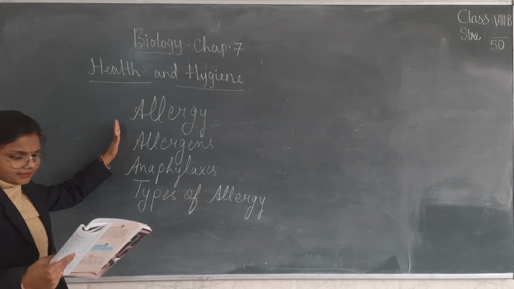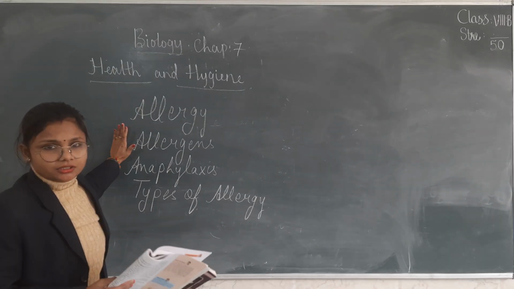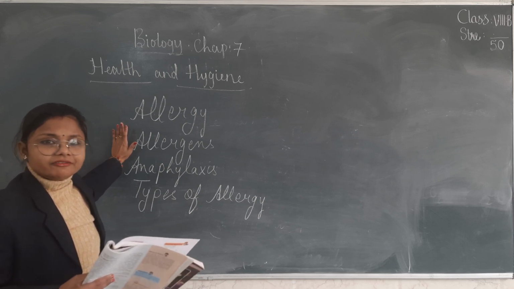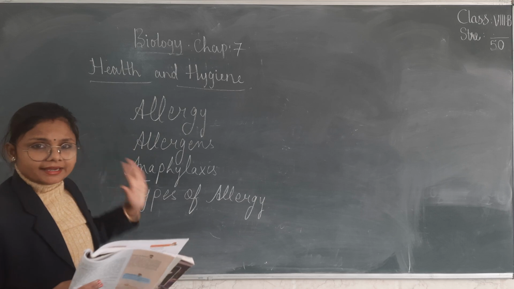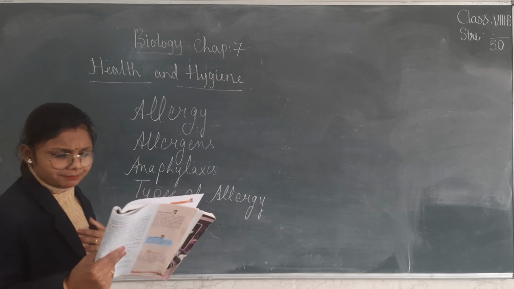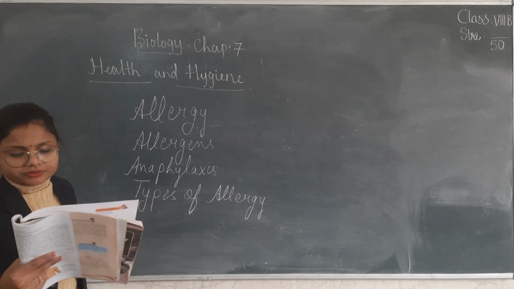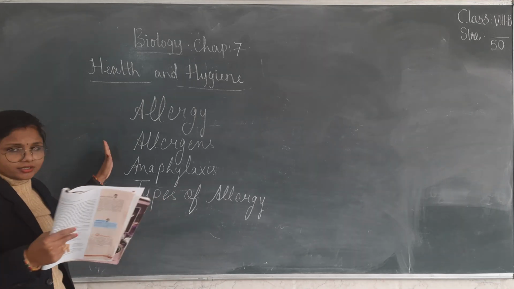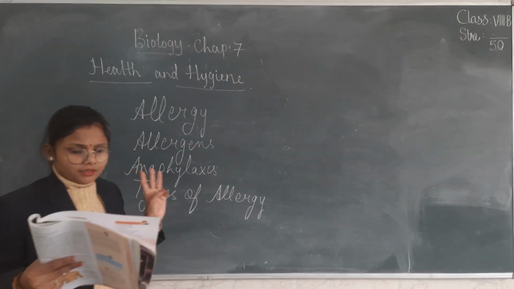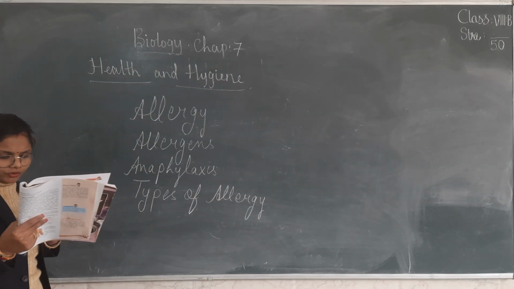And what are allergens? These are the substances that trigger an allergy. When we are getting allergy from a rose flower, directly we are not getting allergy from the rose flower. We are getting allergy from the pollens of the rose flower. People who are allergic to rose flower are actually allergic to the tiny pollens. So these are the allergens. Some types of allergens we have discussed: airborne allergens, drugs, insects. This table, I hope you all have made it. Table 7.1 I gave you for the homework.